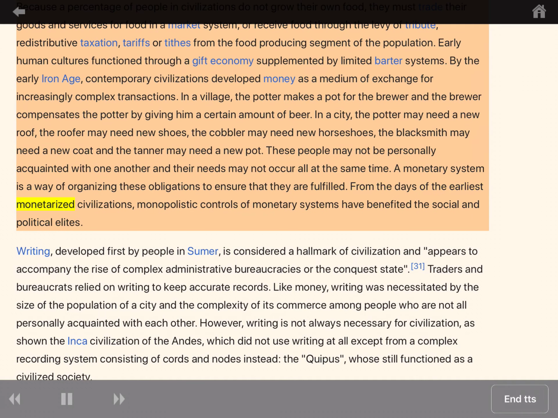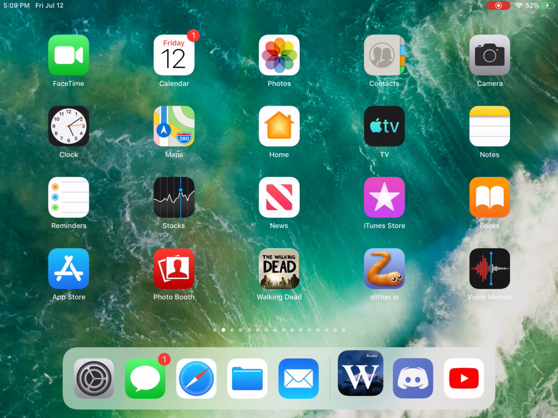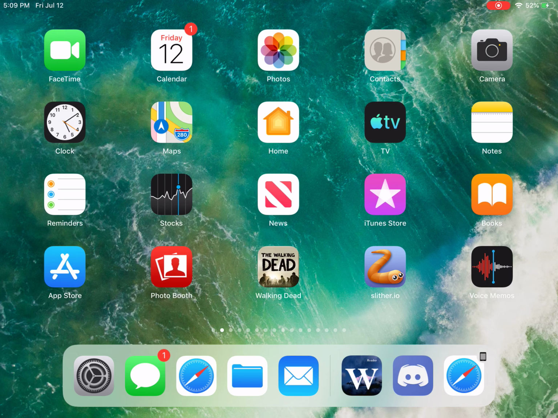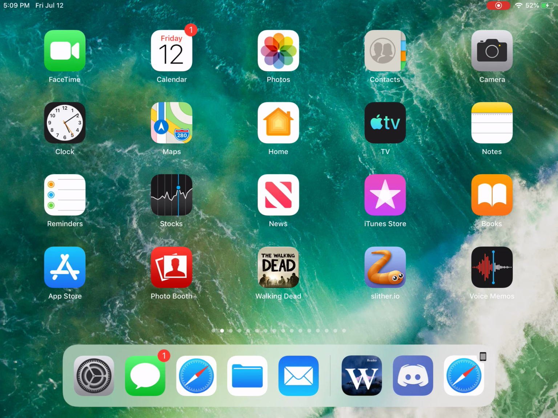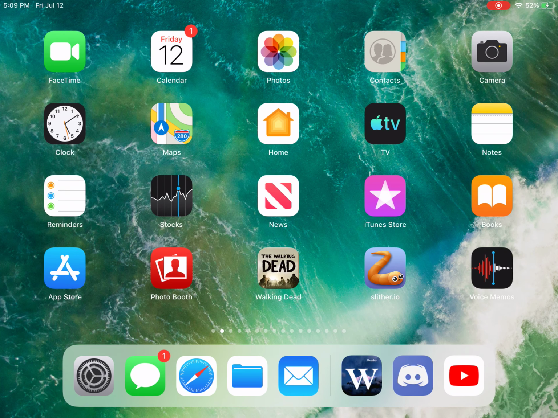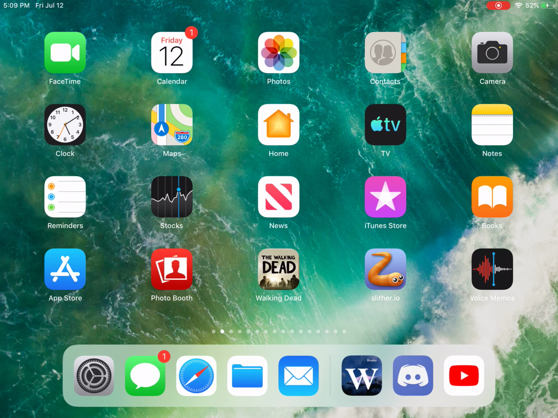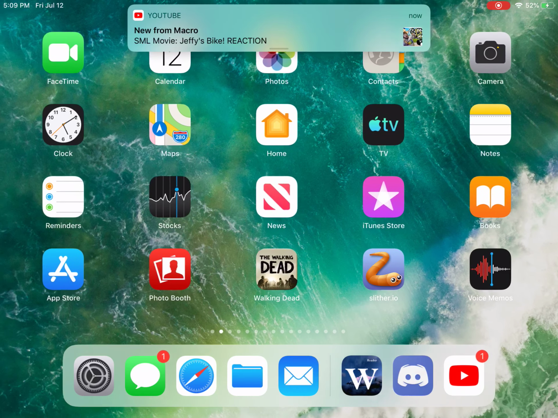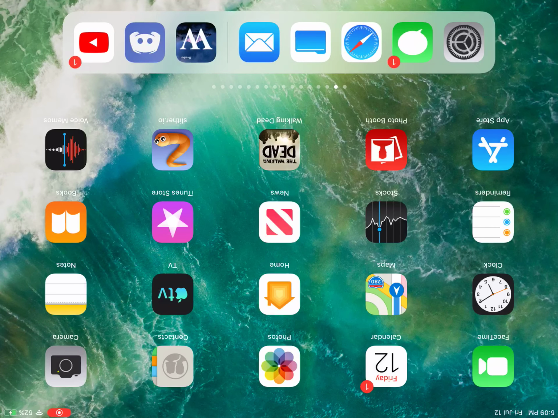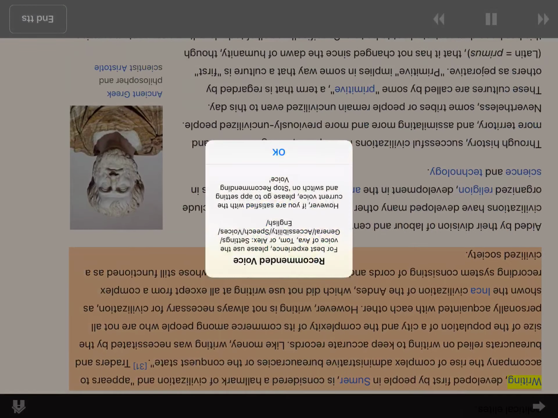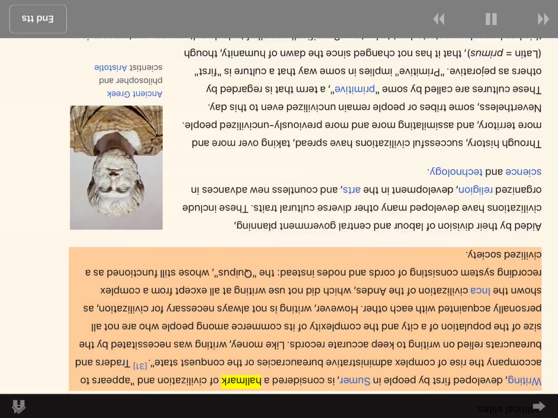From the days of the earliest monetarized civilizations, monopolistic controls of monetary systems have benefited the social and political elites.